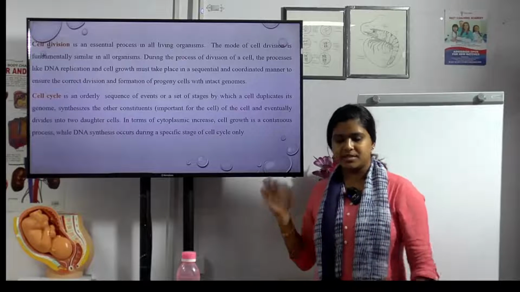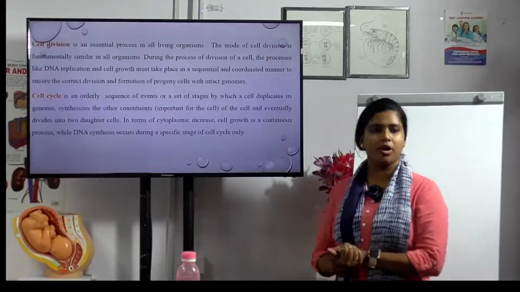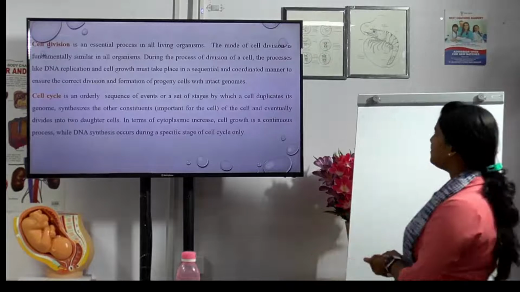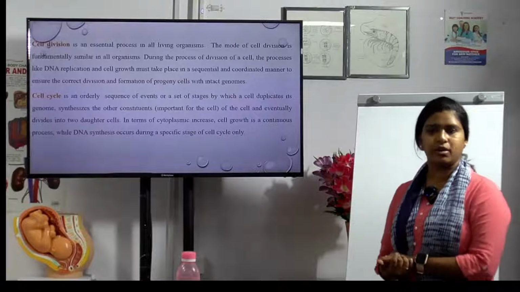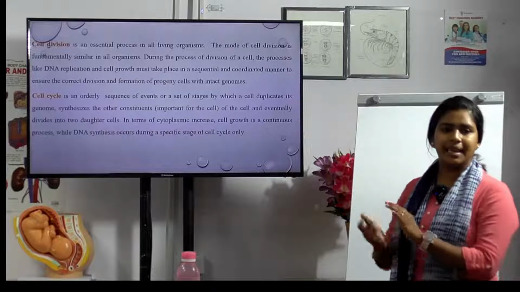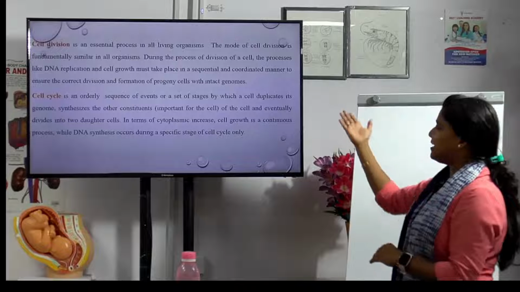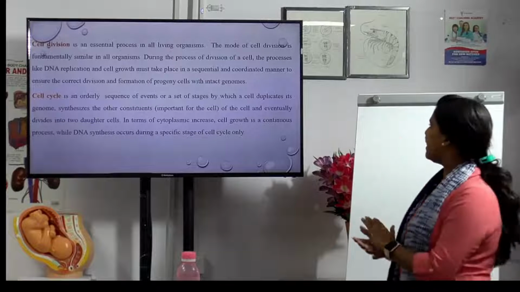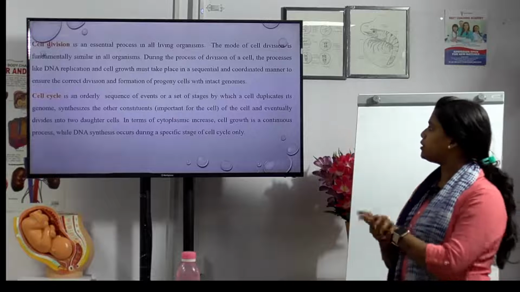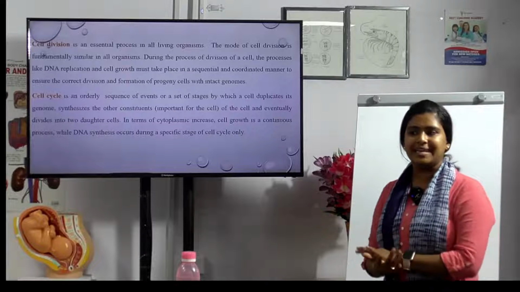Cell division is an essential process in all living organisms, and the mode of cell division is fundamentally similar in all organisms. During this process there is DNA replication, and cell growth takes place in a sequential and coordinated manner to ensure the correct division and also the formation of progeny cells with intact genomes.